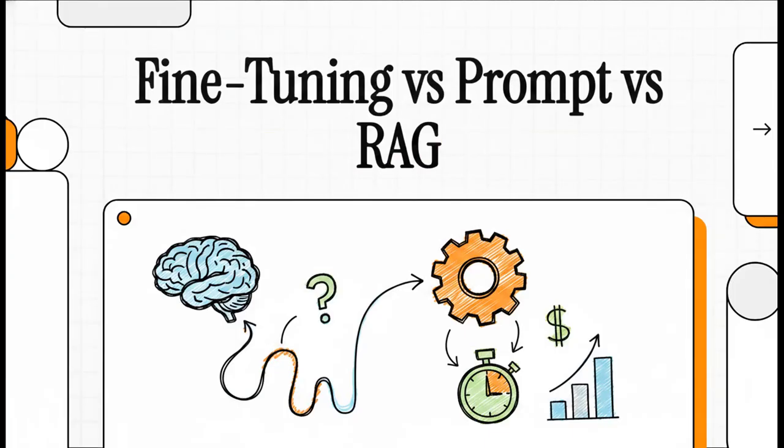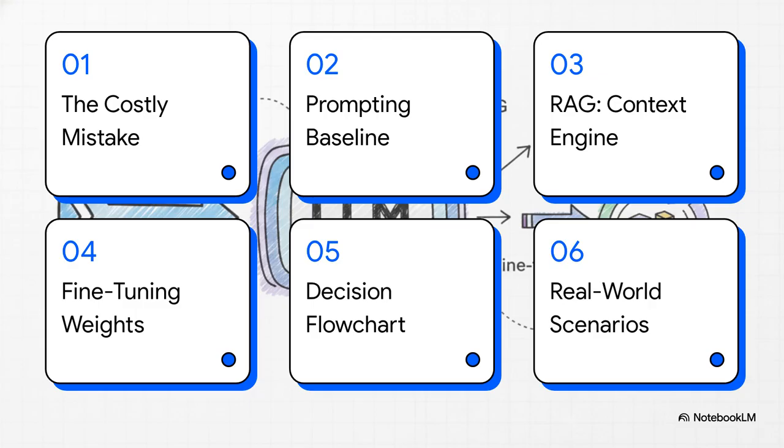Welcome to this explainer. Today, we are going to build a definitive decision framework to help you match the right lever to your actual problem. Our goal here is simple. We want to stop you from wasting time, compute, and money on the wrong AI architectural choices by defaulting to the most complex option. Here is a quick look at our agenda.